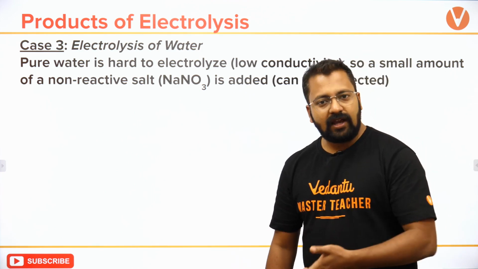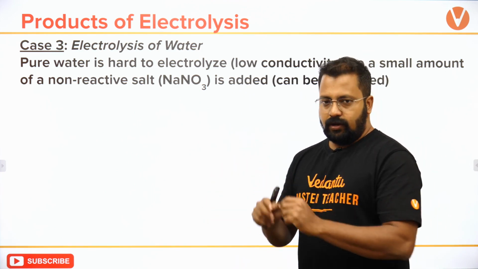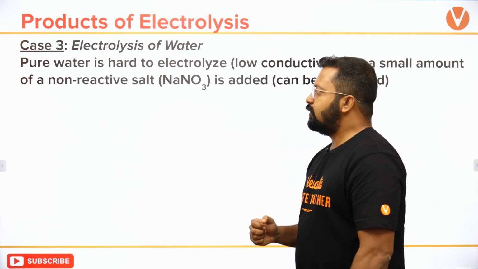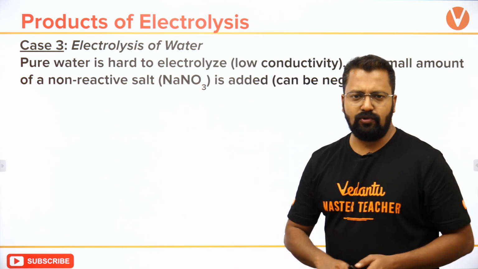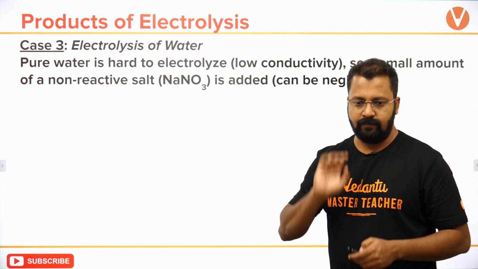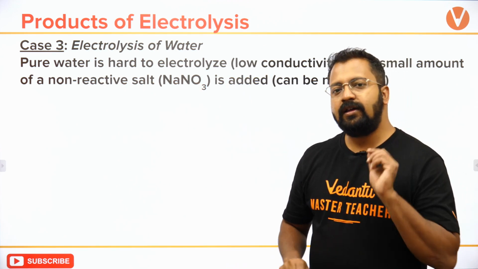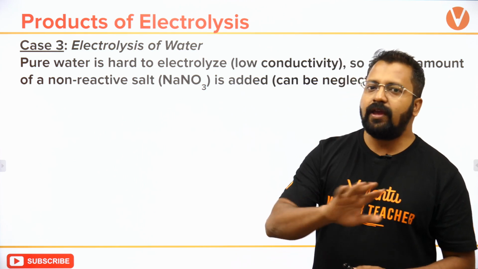So it's not dissociated spontaneously into H plus and OH minus ion. So to increase the conductivity of the liquid, increase the conductivity of water, I will add a salt, non-reactive salt like NaNO3, which will have no effect whatsoever. Okay, I will add a salt like NaNO3, जिसका कोई effect नहीं होगा.